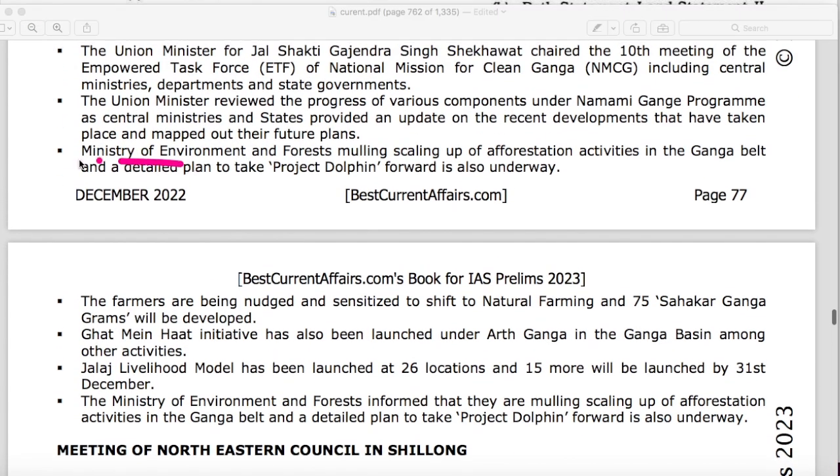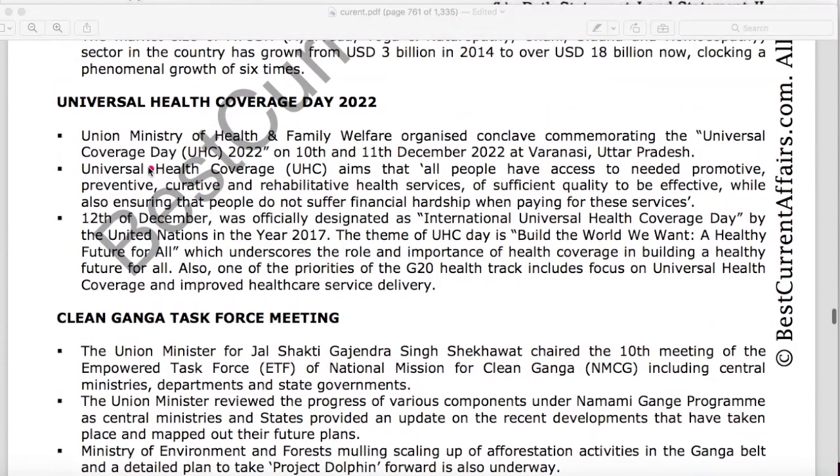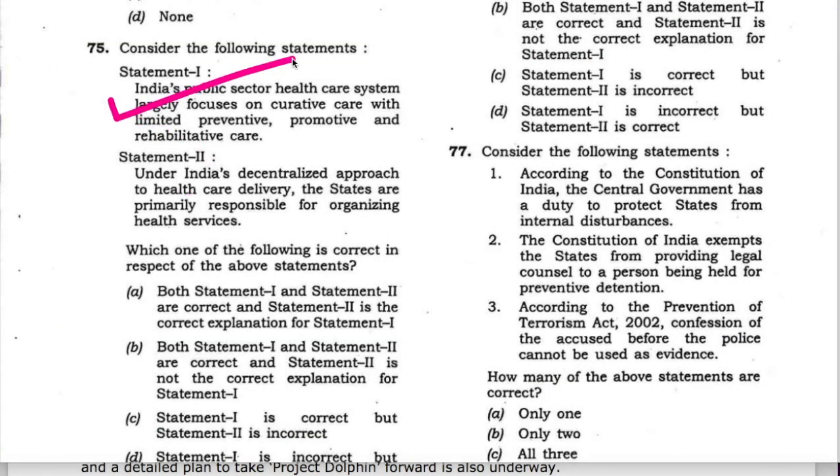Now see, this is our December 2022 current affairs book, page number 77. Here it is mentioned, Universal Health Coverage Day. It is mentioned that universal health coverage aims that all people have access to needed promotive, preventive, curative and rehabilitative health services of sufficient quality to be effective. Union Ministry of Health organized the conclave commemorating the Universal Coverage Day. Therefore, statement 1 is correct.